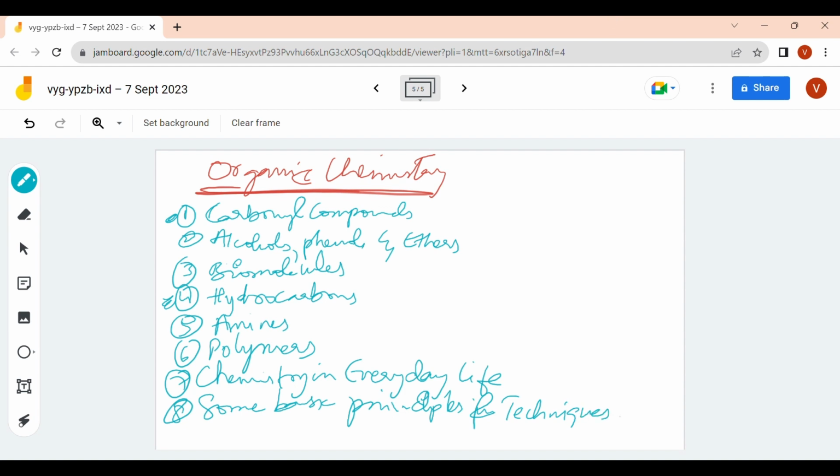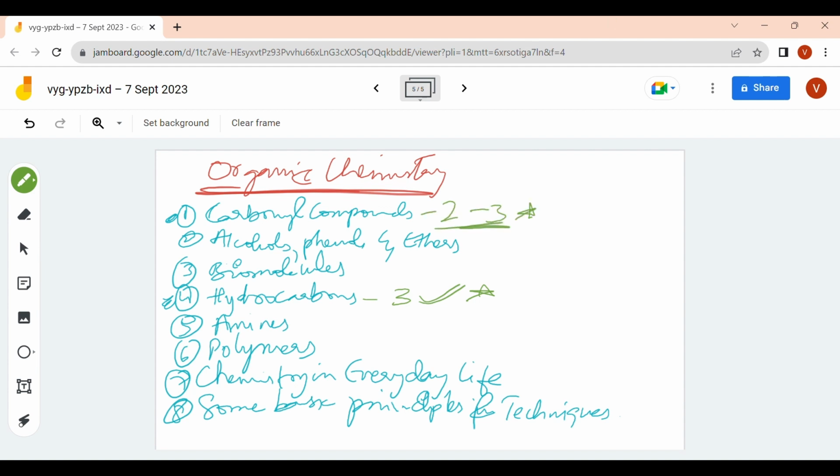Hydrocarbons has the highest weightage, that is 3 questions. For sure you are going to get 3 questions. Very important. And then carbonyl compounds you will get a minimum of 2 questions, maximum of 3 questions.